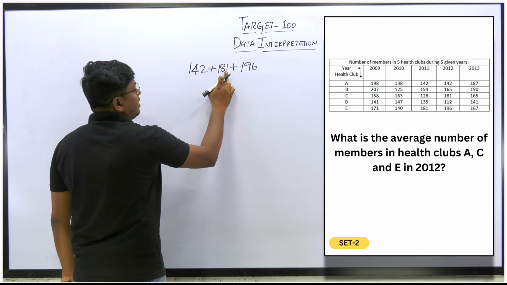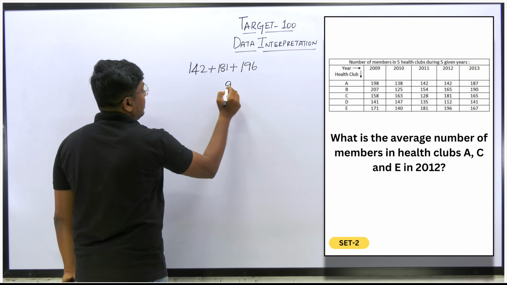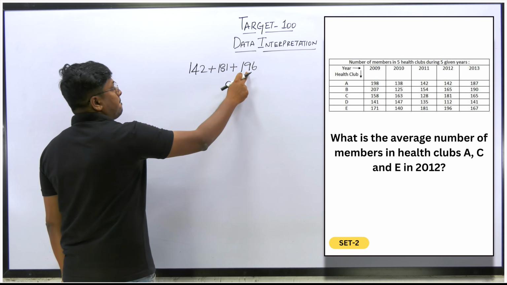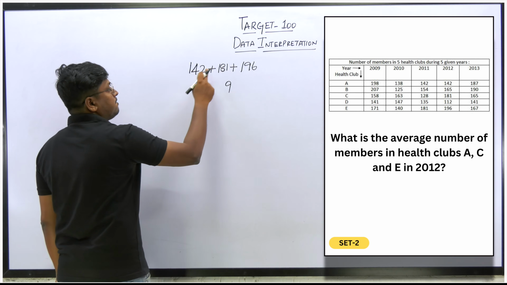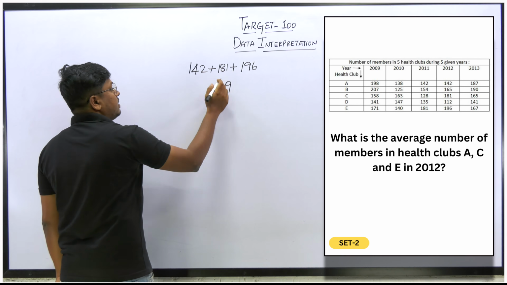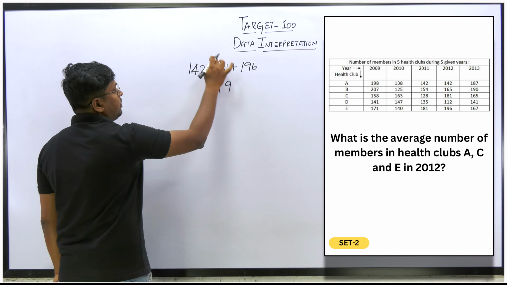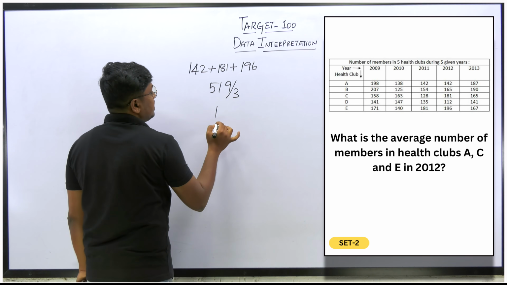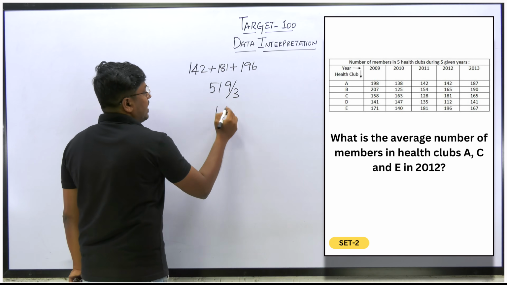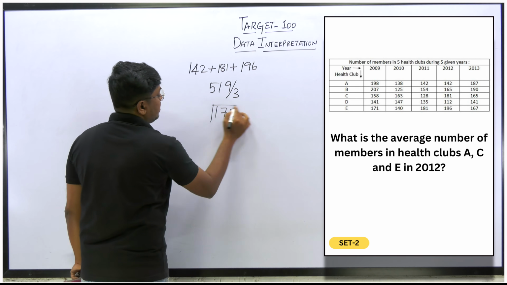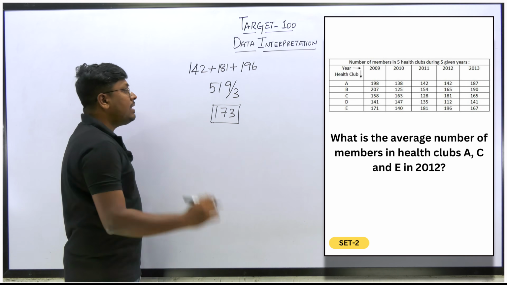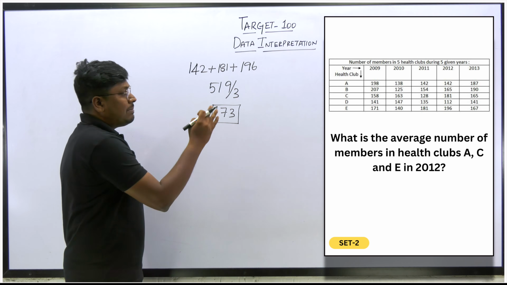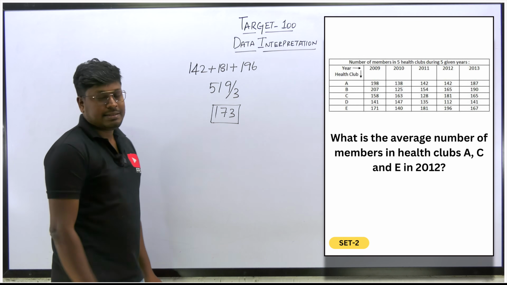So 6 plus 1 will be 7, 7 plus 2 will be 9. So 9, 13, 8, 21, 2, 2, 3, 4, 5. So 519 divided by 3. 1 3 is 3. Remaining will be 221, 73, 173. So 173 will be the average number of members in the clubs A, C and E.